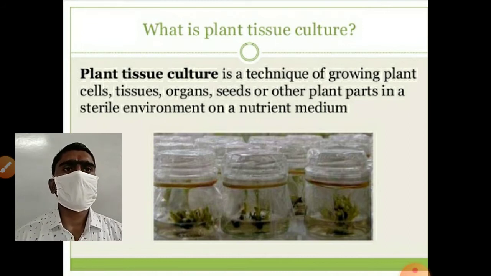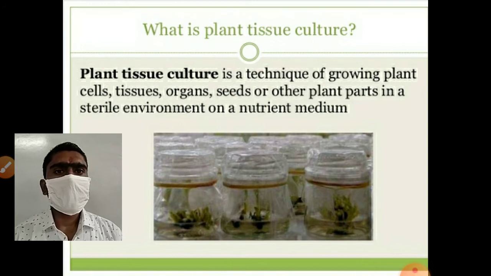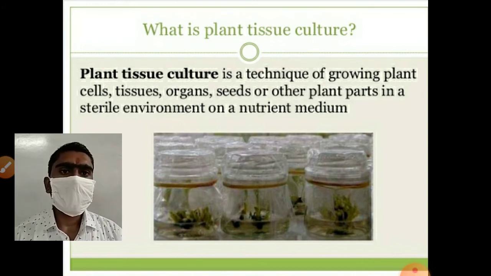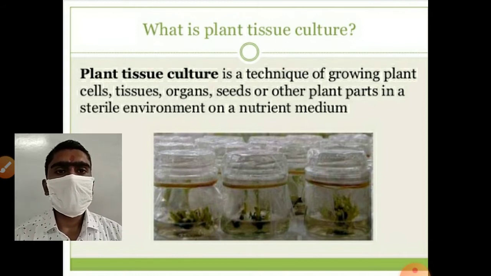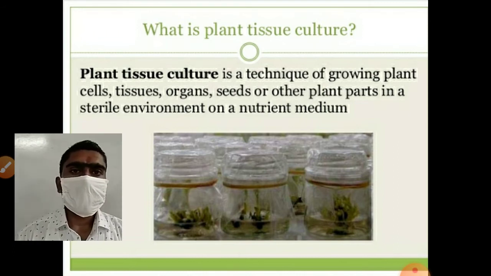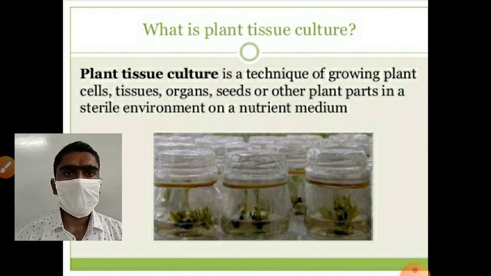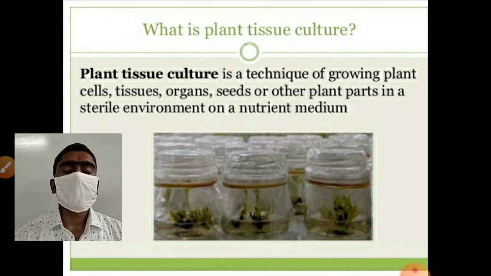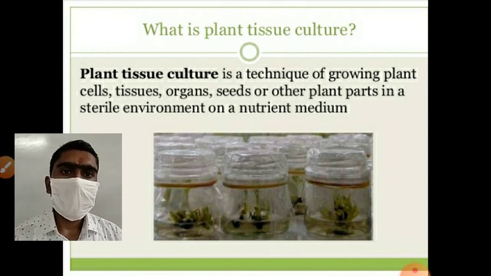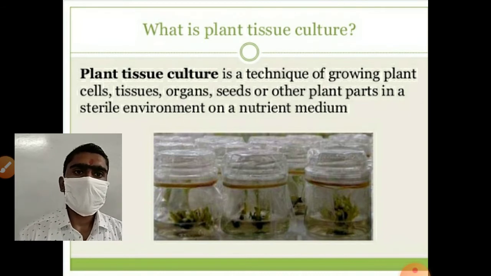In tissue culture, we grow plants artificially on artificial media in vitro inside the laboratory. There is a question: if a plant can grow naturally, then why is there a need to grow plants artificially in vitro by providing artificial media?